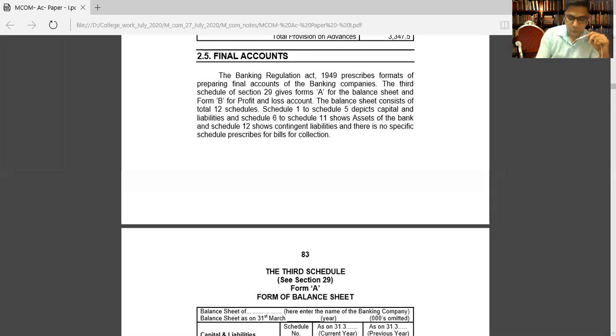Now, what is a term loan? These are advances given by the bank to the customer which are repayable in a fixed period; that is called a term loan. Sometimes they give cash credit, sometimes they also provide an overdraft facility. Now, friends, the Banking Regulation Act 1949 prescribed the format for preparing the final accounts of banking companies.